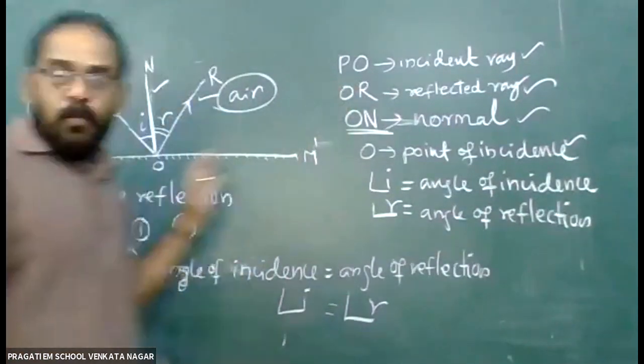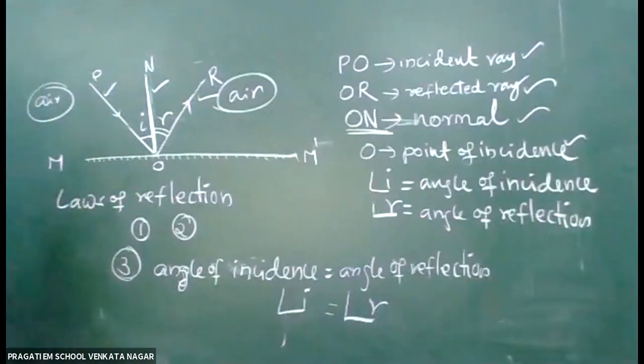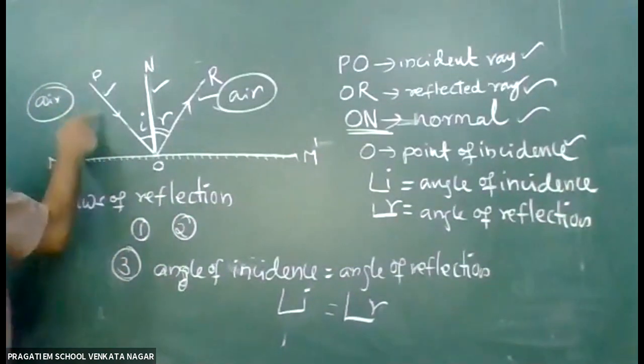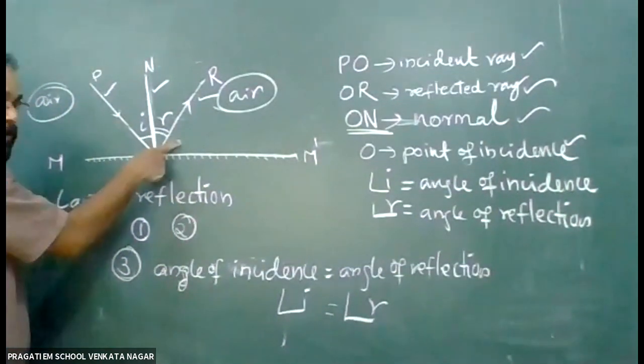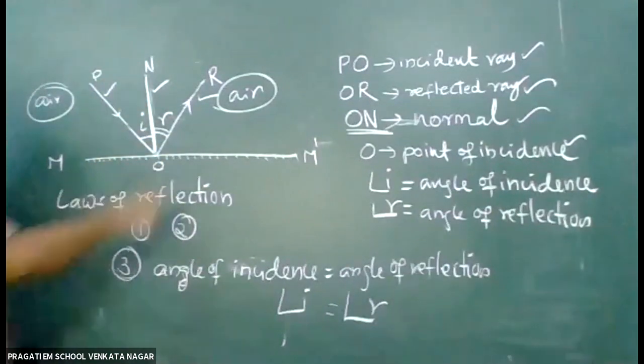So again, the laws of reflection. The first one: the incident ray, the reflected ray, and the normal lie on the same plane.